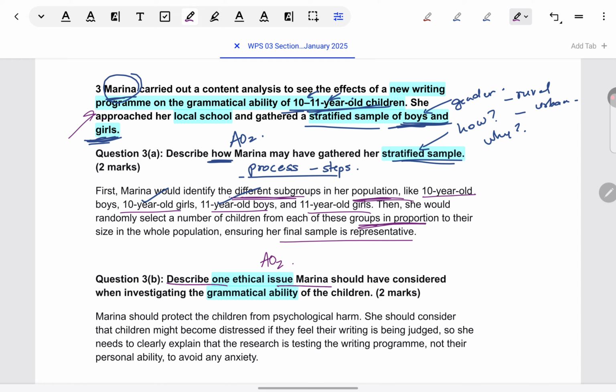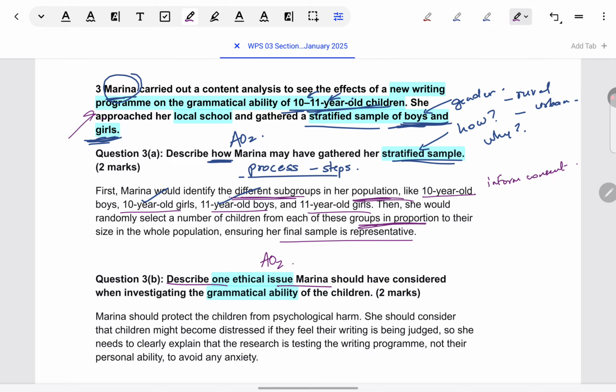I would say that for ethics, I always advise: you've learned about 8 to 10 ethical guidelines in your syllabus. Just run through them mentally and see which ones will apply to this situation. Again, it seems lengthy, it's not, it doesn't take much time. So, for example, you've learned about informed consent. Does it seem particularly relevant to what Marina is doing? Or could there be a better one?